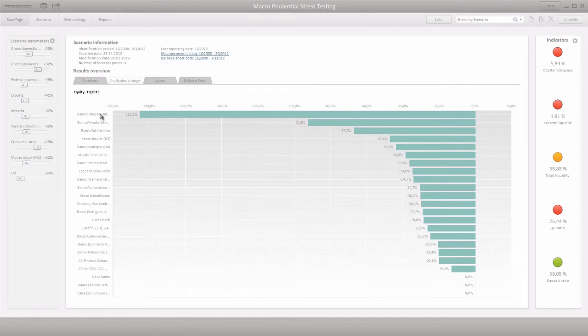The right part of the window displays Prudential indicators that describe the general condition of the banking sector based on the results of the test. Depending on the value, the indicators change colors. Red means the indicator significantly exceeds the limit values. Yellow shows a slight deviation from the norm, and green means that the indicator value is within the norm. You can change the limit values for any Prudential indicator and use the values proper to the country to which the stress test is applied.